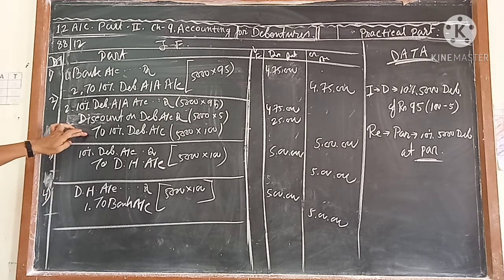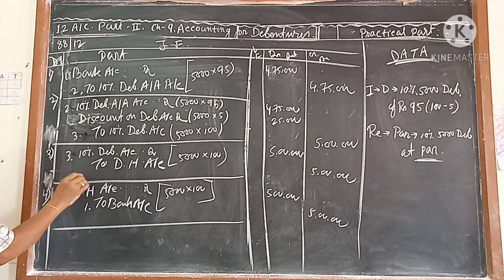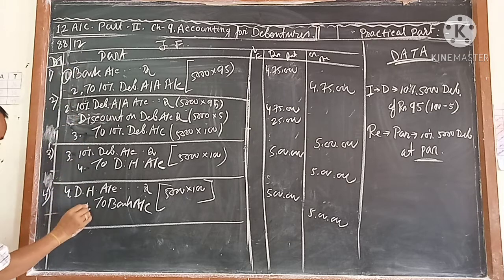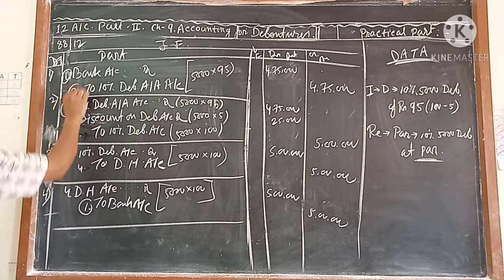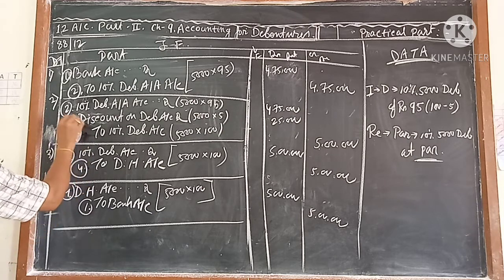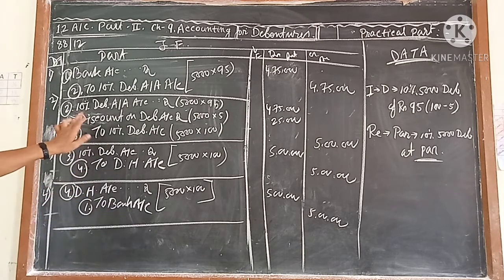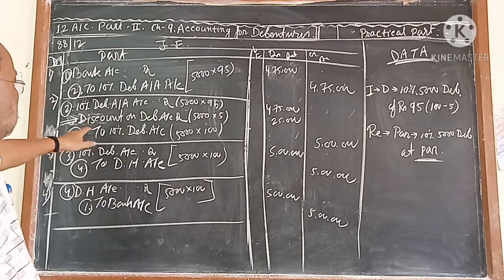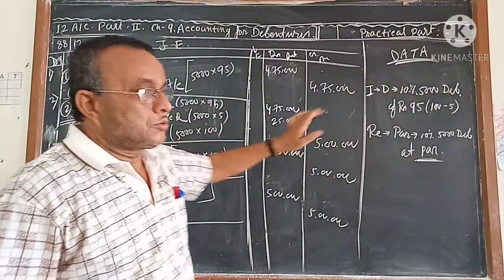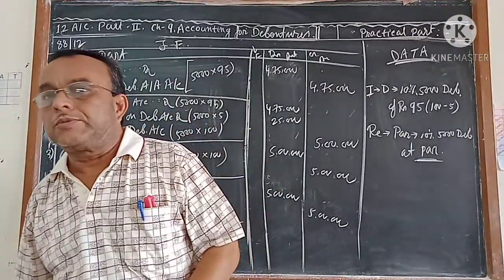Cancel. Debenture account 10%. See, this is 5, same amount. Cancel. And this is also debenture holder, same amount. 4 is cancelled. So this is 1, this is 2, this is 3, this is 4. What is left? This is left. In the company's account books, the discount on debenture account debit will remain 25,000, because the company got the loss of 25,000.